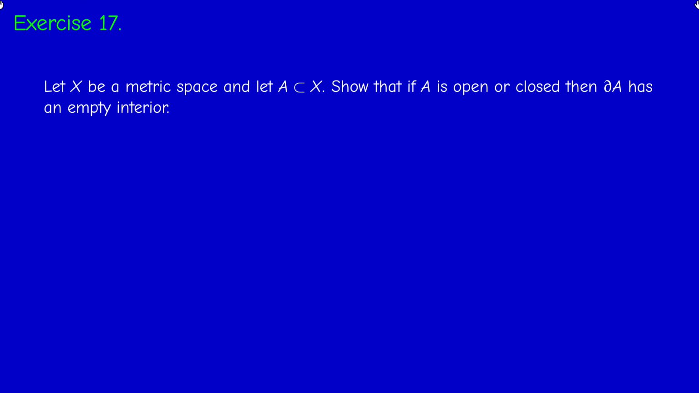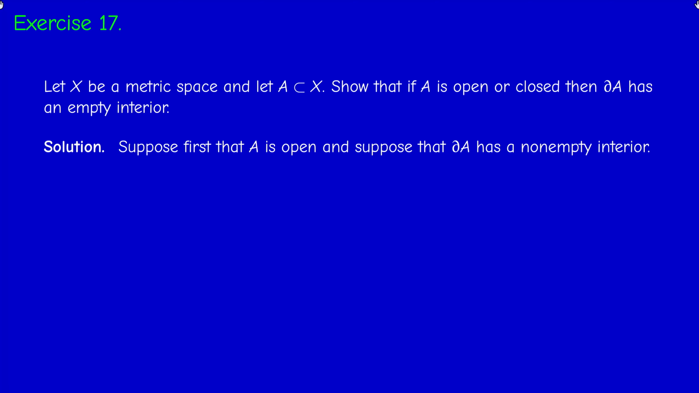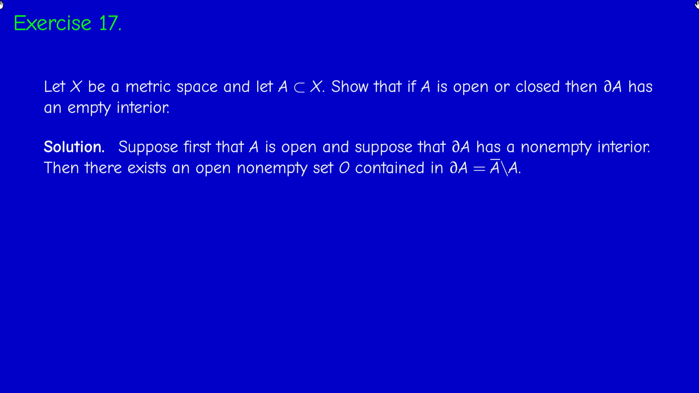Okay. This also corresponds to something intuitive. If you have an open set, its boundary cannot contain a ball. This is the meaning of empty interior. And same thing if it's closed. So we'll deal first with the case of A open. And we reason by contradiction. If the boundary has a non-empty interior, then it contains an open set. And the boundary in this case is just A bar without A, because A equals its interior, because A is open. So we have now a non-empty open set O contained in A bar without A.